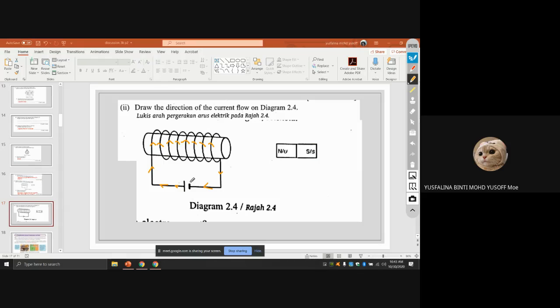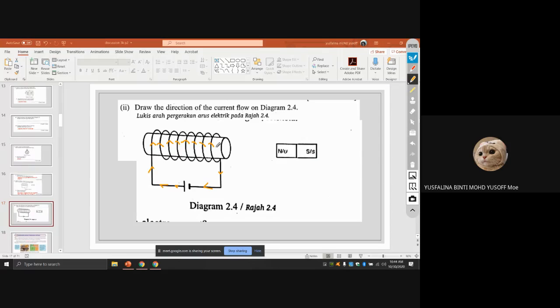Alright, I think there's another question, maybe. Wait, let me check this, because they give a magnet here, so there must be a question. No, you only have to draw the direction of the current here. So draw the direction of the current flow in diagram 2.4. From the positive to the negative. So this is the answer.